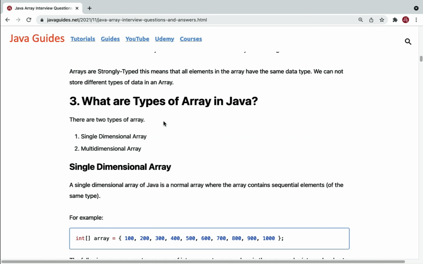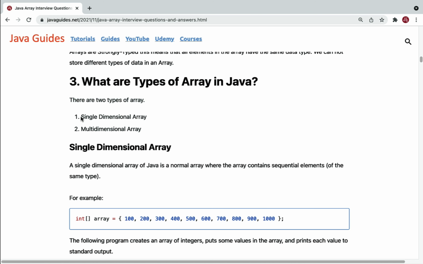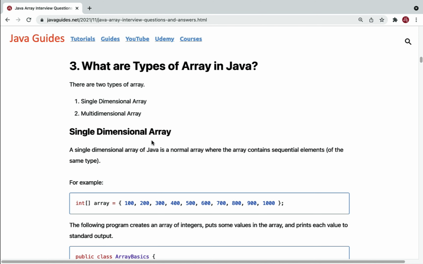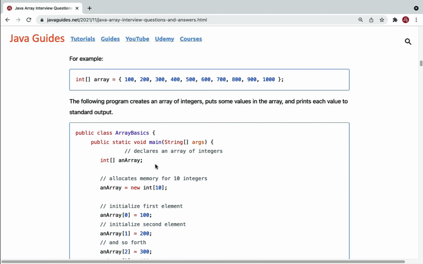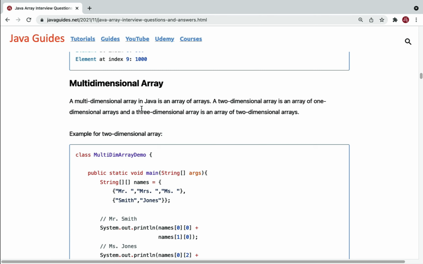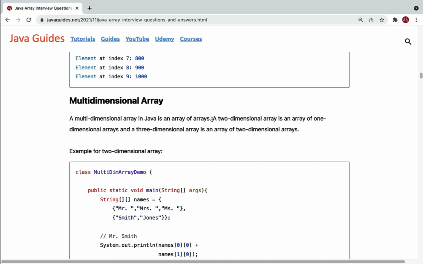Well, let's take a look into the next question. What are the types of an array in Java? Well, there are two types of an array: single dimensional array and multi-dimensional array. A single dimensional array is a normal array where the array contains sequential elements of the same type. For example, look at here, this is an integer array, right? And this integer array contains sequential elements of the type integer. Okay, so just remember, single dimensional array is nothing but a normal array, and basically the array contains a similar type of elements. Okay, and multi-dimensional array is nothing but an array of arrays.